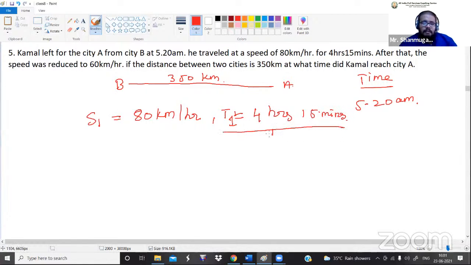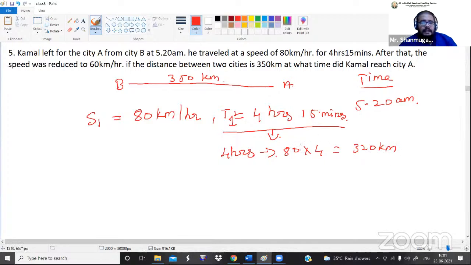Now listen here. For 4 hours, how much distance will that fellow travel? Guys, the initial speed is 80 kilometers per hour. What does 80 kilometers per hour mean? For every 1 hour, he travels 80 kilometers. So 1 hour is 80 kilometers, which means for 4 hours he will travel how much? 80 into 4. 8 fours are 32, so 320 kilometers he will cover.